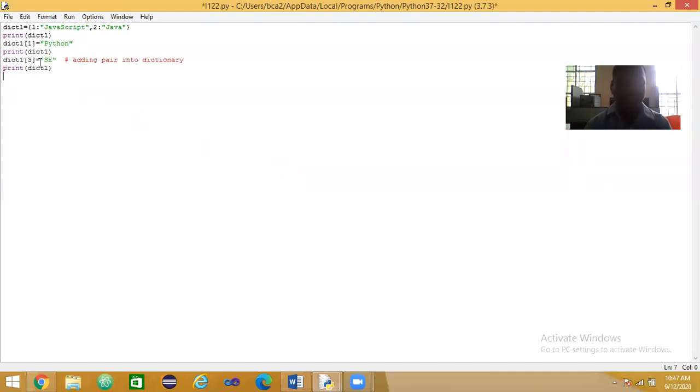Here dict of 3 is equal to SE, software engineering. SE means software engineering, that is the subject name. So here I am adding one more pair into the dictionary. Now what is the output of the third printf statement?